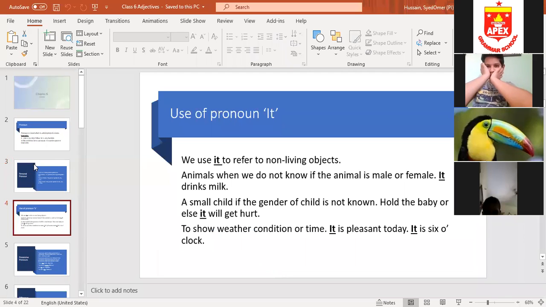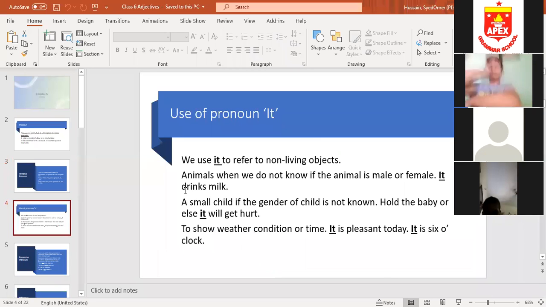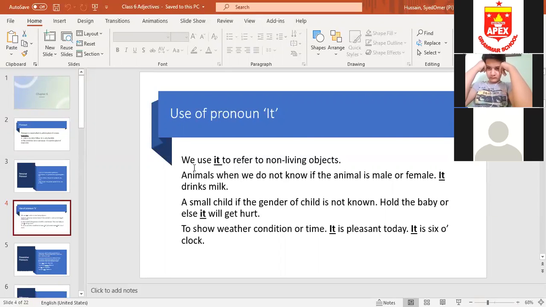Now, use of pronoun it. Mostly, I hope that you might be knowing about it, when we use the pronoun it. Some of the uses of it are, we use it to refer to non-living objects. Obviously the things: it is a chair, it is a table, it is my pen, it is your desk, it is my house. House, pen, desk, table, chair, they're all non-living objects, non-living things. So we use the pronoun it to refer to non-living objects.